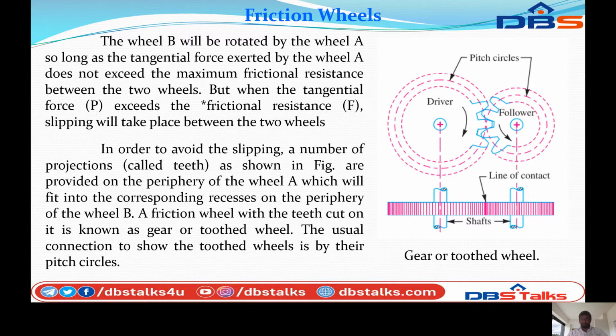If you arrange the teeth profiles on the driver and follower, the two wheels will not slip. You can see the front view and the top view. This arranges the two shafts, and the line of contact is arranged along the gear tooth profile.